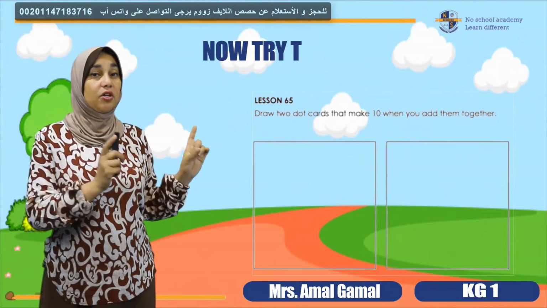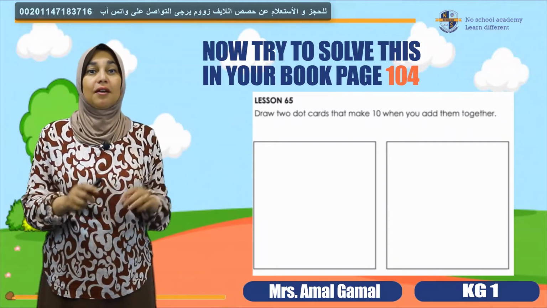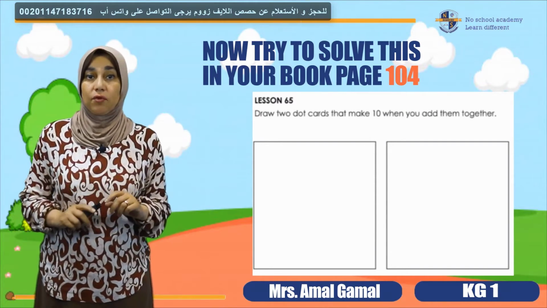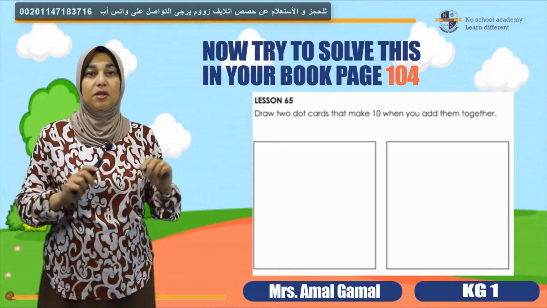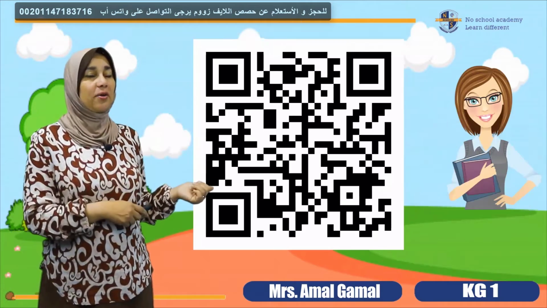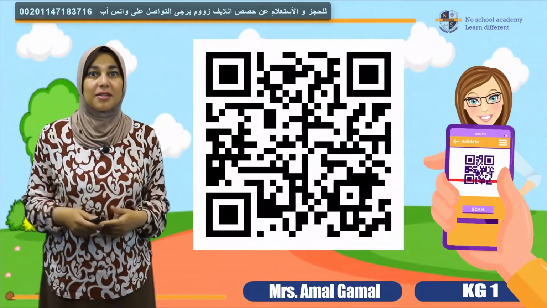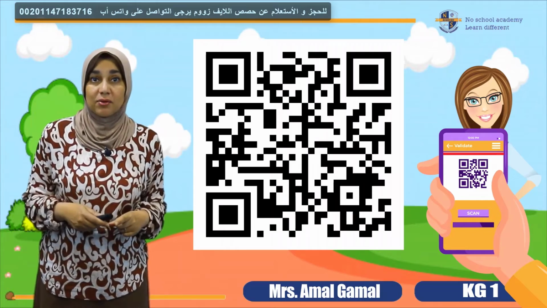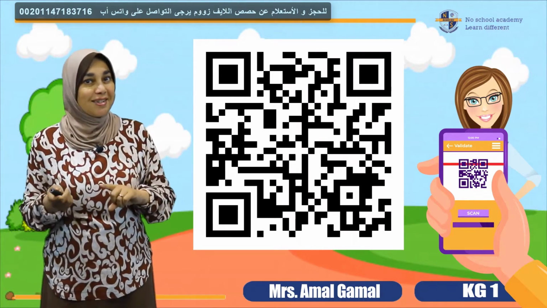This is an example in your book that you need to use. Make your own problem, and this is page 104 in your book. So practice and let me know what you did. Great job, everyone. Another QR code? Sure, why not? So this is more practice on numbers. I told you math is about practice, practice, practice.